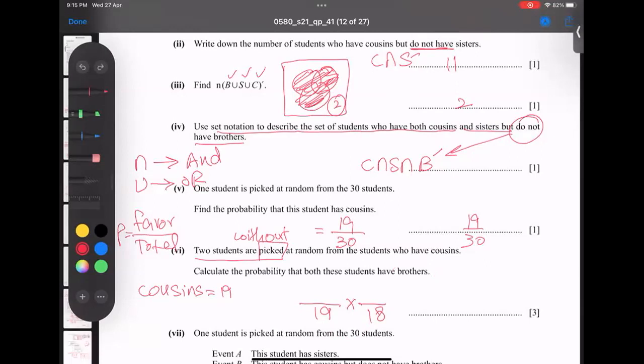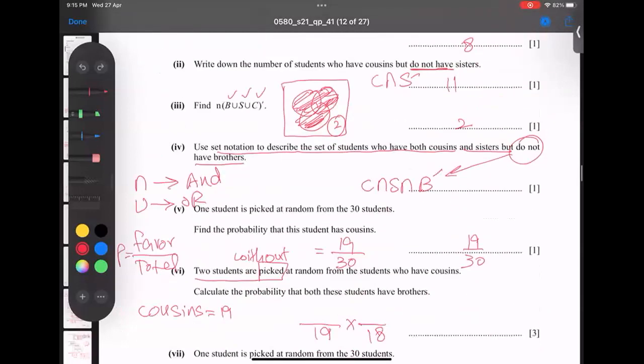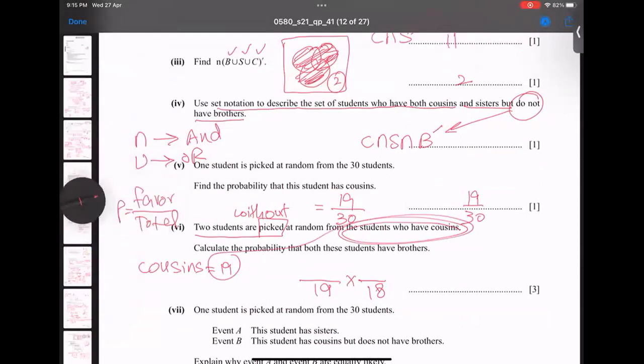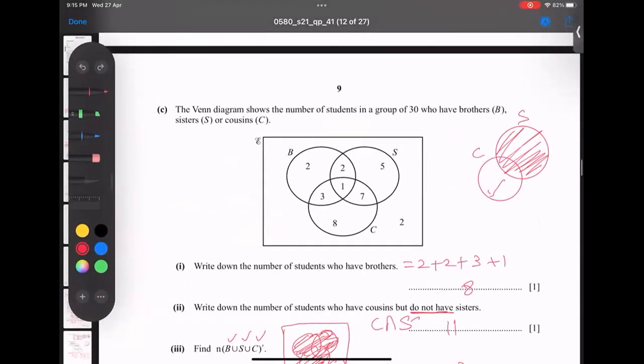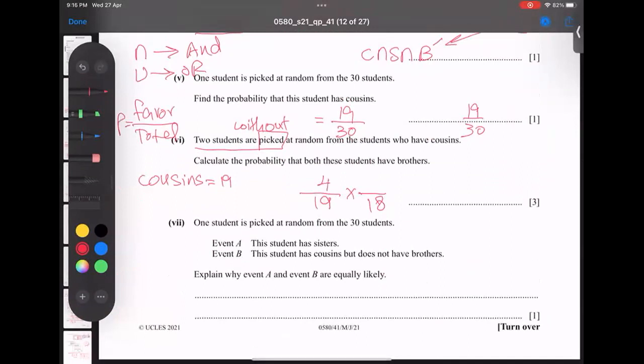First of all, let me tell you one thing. If you talk about the condition here, I may just explain to you: two students are picked at random from those who have cousins. So my major concern is cousins, done. From the circle of cousins, how many brothers do we have? Brother is B. B stands for 3 plus 1, 4. So this 4 is my concern, it means 4 comes here. And when you take one brother out, it becomes 3 here. So I hope you got the idea of what the story is here.